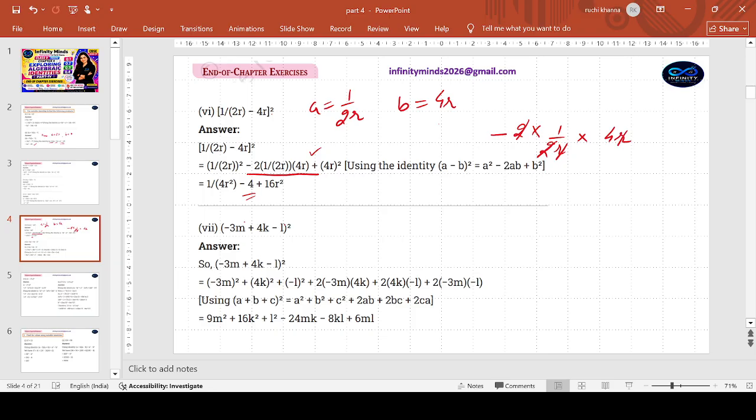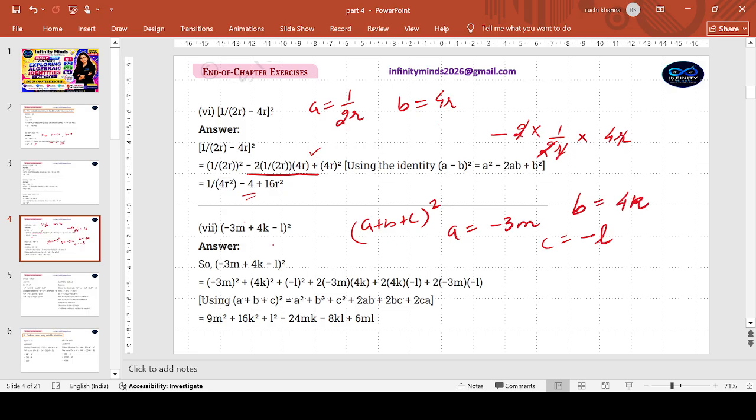A plus b plus c whole square. Yes, we will call it a plus b plus c, children. There is no need for you to devise any new identity. A shall take up a negative value, no problems. C is going to take up the negative value. No one is asking you to have. This is an L. In the print form, L comes like this. This question I have taken up from Ganita Manjari only. The print comes like this. In the text print,